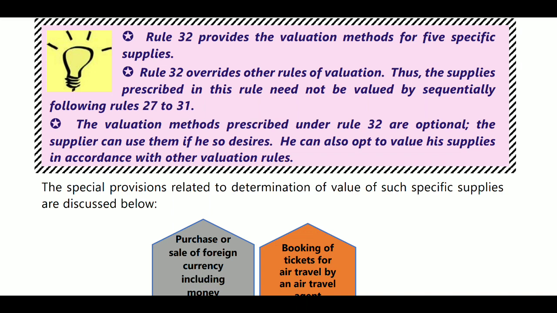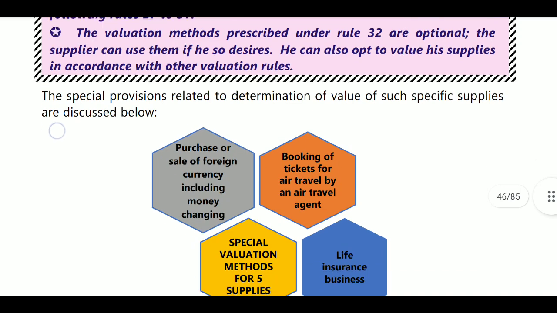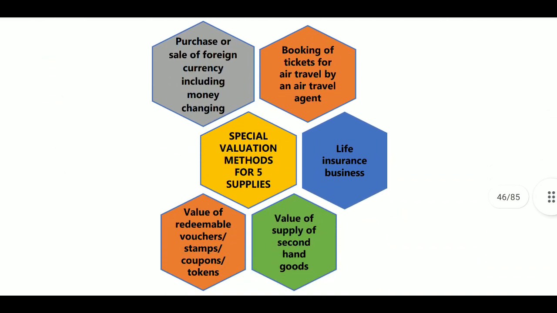Next, the valuation methods prescribed under rule 32 are optional. Is rule 32 an optional case? The supplier can use them if he so decides. He can also opt for the values as applied in accordance with the other valuation rules. If you want to go with the other valuation rules, you can go. There is no issue. Okay, what are the special valuation methods for the 5 supplies?